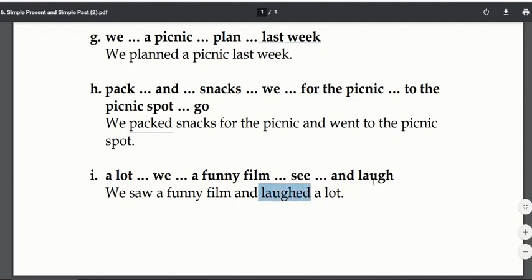Laughed is the past tense of laugh. Now you won't say that we will see a funny film and will laugh a lot, because you don't know how the film is going to be. Even though you know that it is funny, it depends on the film whether or not you are going to laugh. So, we saw a funny film. It has already happened. We saw a funny film and laughed a lot.